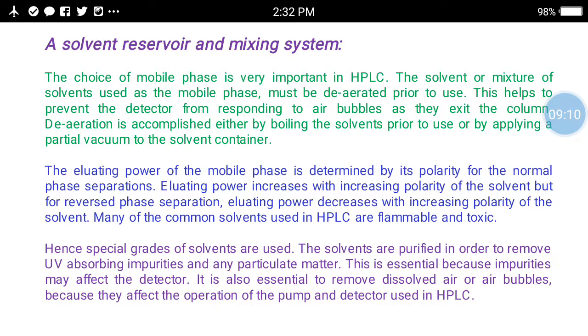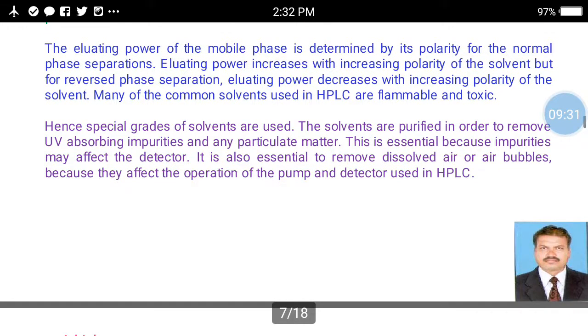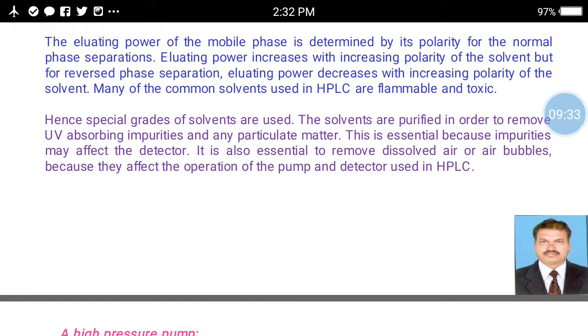This helps to prevent the detector from responding to air bubbles as they exit the column. Deaeration is accomplished either by boiling the solvent prior to use or by applying a partial vacuum to the solvent container.